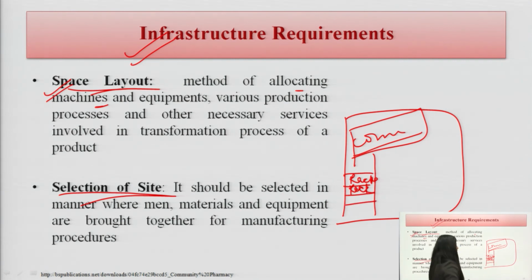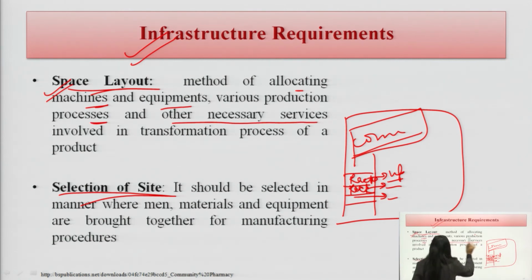Which medicine we will put in the lower rack, in the upper rack. So, in this allocation of machines and equipment, we will see like this. Various production processes are there, and other necessary services involved in the transformation process of the product. So, this is all about the space layout, how it should be.